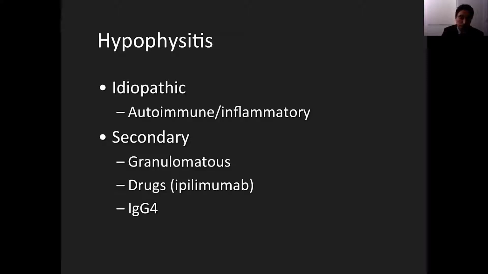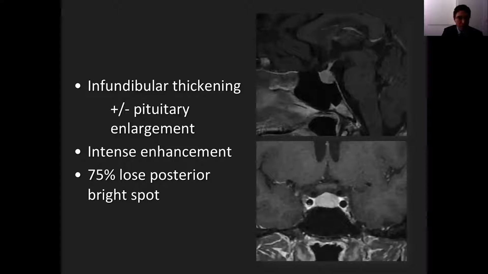as well. And IgG4 related disease, usually when we see hypophysitis related to IgG4, it is in patients who have systemic disease and involvement of multiple organs. And for the most part, findings are non-specific, and they're going to look the same as any cause for inflammation of the pituitary gland. And basically what we are looking for is thickening of the infundibulum. The pituitary gland may or may not be enlarged.